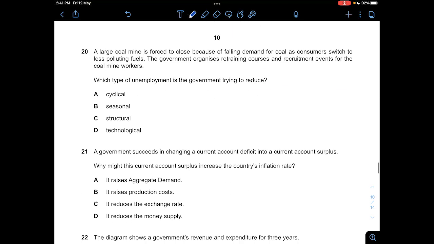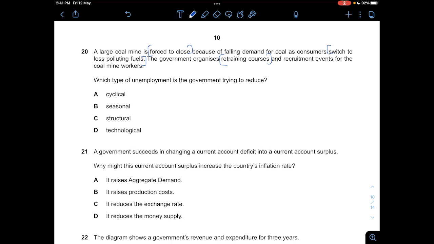All right. And then for question 20, a large coal mine is forced to close because of falling demand for coal as consumers switch to less polluting fuels. The government organizes retraining courses. The main point here will be these two, and also the fact that the coal mine has to close. So what type of unemployment is the government trying to reduce?